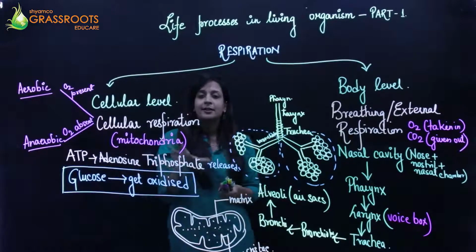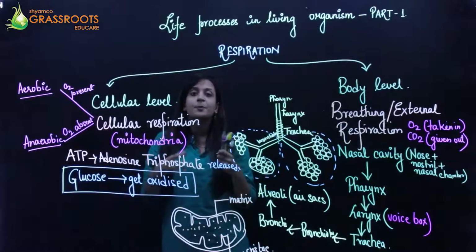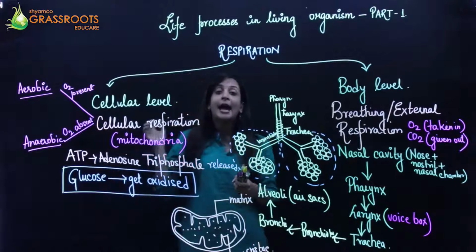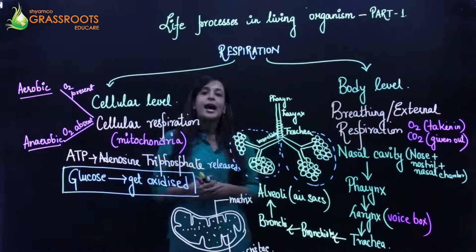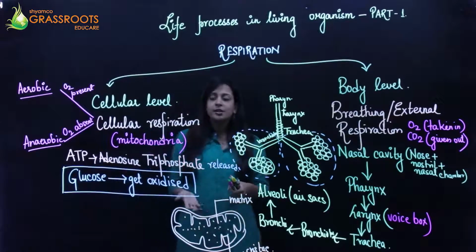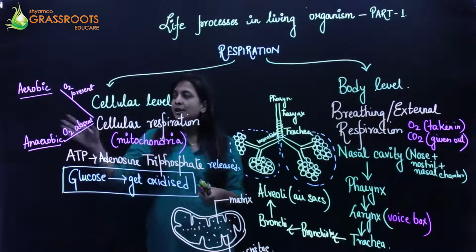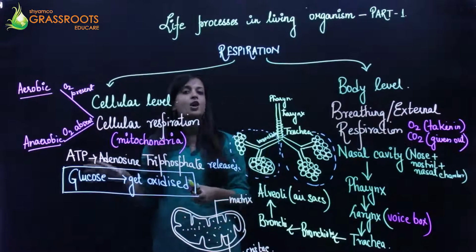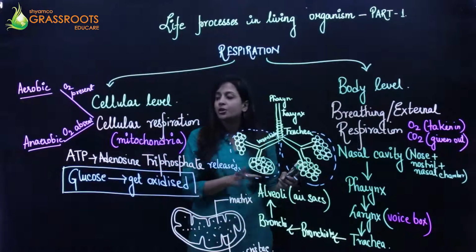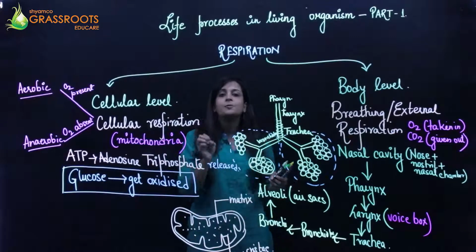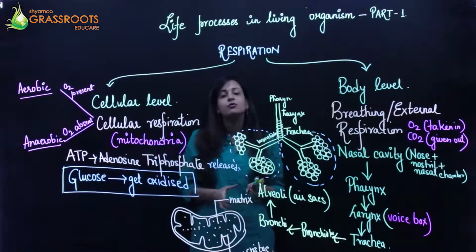But बहुत सारे बैक्टीरिया है, lower group of animals है जो ऑक्सीजन के presence में नहीं रह सकता है. So they generally respire anaerobically, that is in the absence of oxygen. In both the cases the glucose gets oxidized, but we will be seeing that in case of aerobic respiration the glucose is completely oxidized, वो completely oxidation होता है. और जो anaerobic respiration है उसमें हम लोग देखते हैं कि उसमें partial oxidation of glucose होता है.